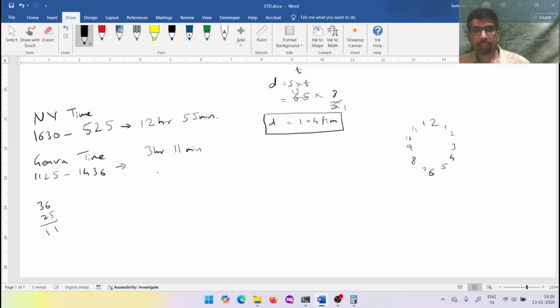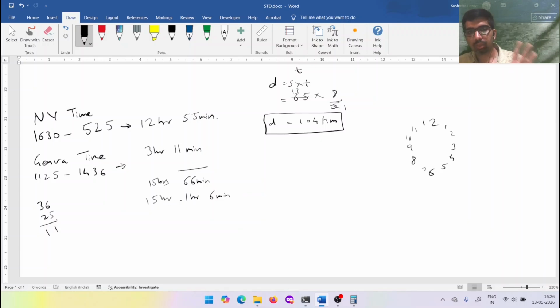Let's add all the time. First add minutes. 55 plus 11 will be 66 minutes. 12 plus 3 will be 15 hours. But we know 1 hour is 60 minutes. Split this 66 minutes into 1 hour and 6 minutes.